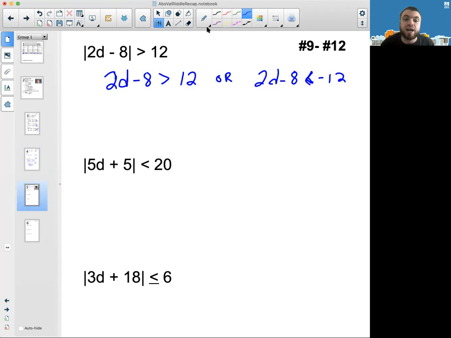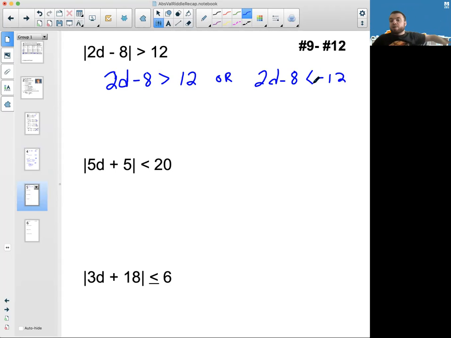So this is what we have. That's going to be a situation where you're going to have an or. Now, how do I know it's an or? If you think it through, think about the numbers that I talked about. 12, 13, 14, 15, 16. They all go up in one direction. Negative 12, negative 13, negative 14, negative 15. They go down in the other direction.